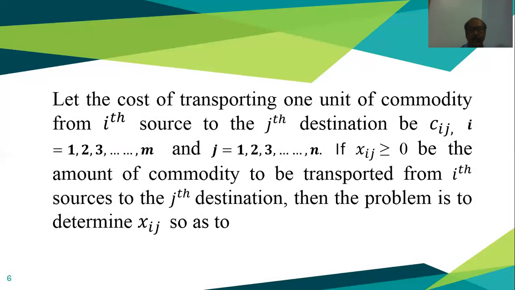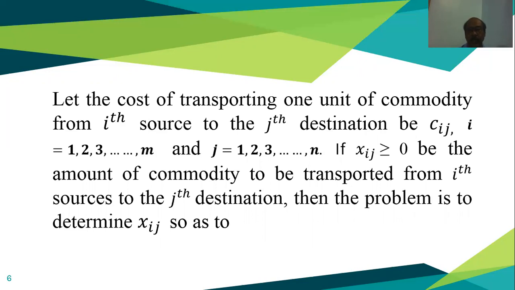Let the cost of transporting 1 unit of the commodity from the ith source to the jth destination be Cij. What is Cij? When you are transporting 1 unit of the commodity from the ith source to the jth destination, the charge is Cij.